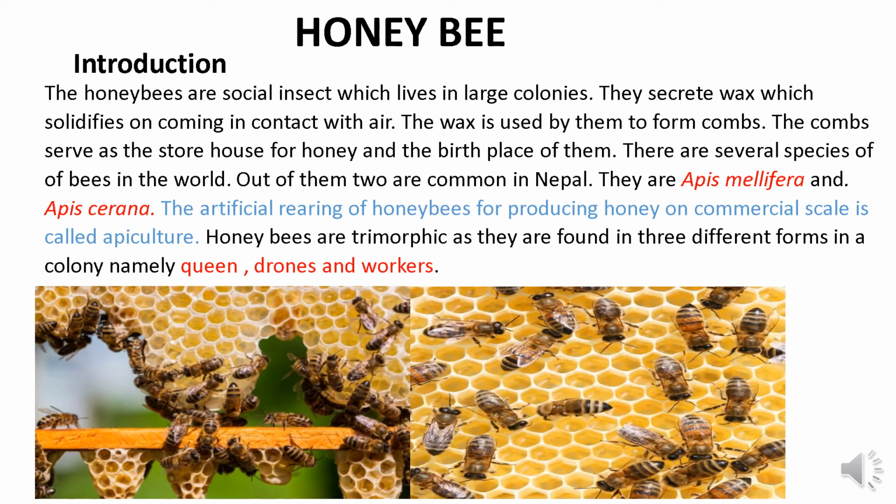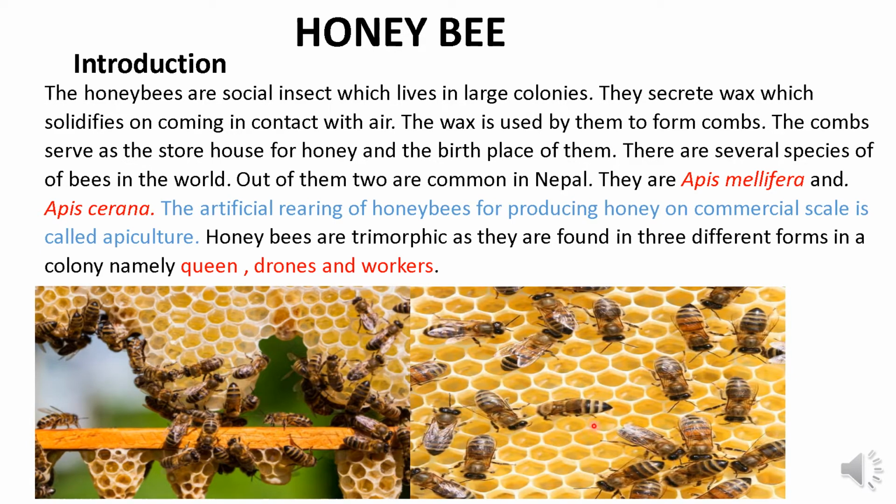Honeybees are social and colonial insects found all over the world. They have developed one of the most highly organized societies with division of labor known to the animal world. They secrete wax which solidifies on coming in contact with air. The wax is used by them to form combs. These combs serve as the storehouse for the honey and the birthplace of the honeybee.